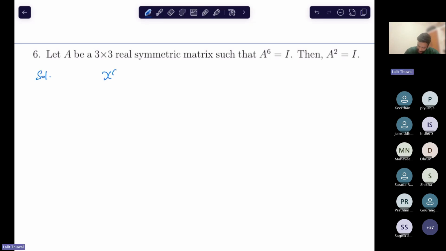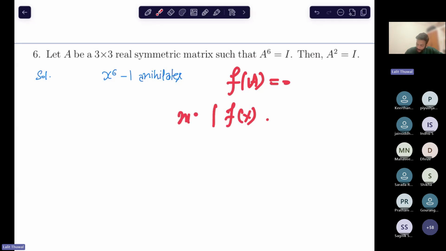So we see that x^6 minus 1 annihilates A. One thing I want to let you all know: whenever a matrix is given and it satisfies some polynomial, suppose f(A) equal to 0, then f(x) annihilates A and the minimal polynomial divides f(x).